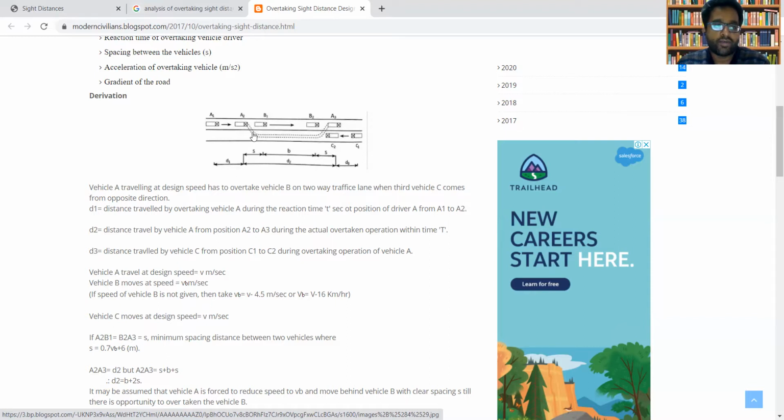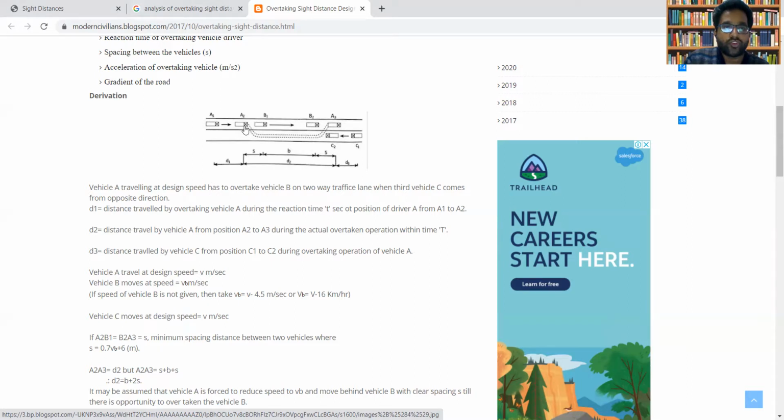Distance traveled by overtaking vehicle A during the reaction time t second, or position of driver from A1 to A2. When the driver is changing its position from A1 to A2, the distance covered is D1. The second distance which we have to consider is denoted in this figure as D2, the distance traveled by vehicle A from position A2 to A3.